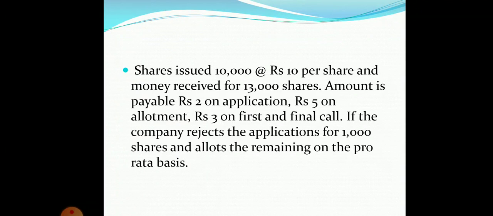Amount is payable as rupees 2 on application, rupees 5 on allotment, rupees 3 on first and final call. The company rejects the application for 1,000 shares and allots the remaining on a pro rata basis. So application is received for 13,000 and the company rejects the application for 1,000 shares. So the remaining shares are 12,000 and pro rata allotment is made by the company. So now let us look at the accounting treatment.